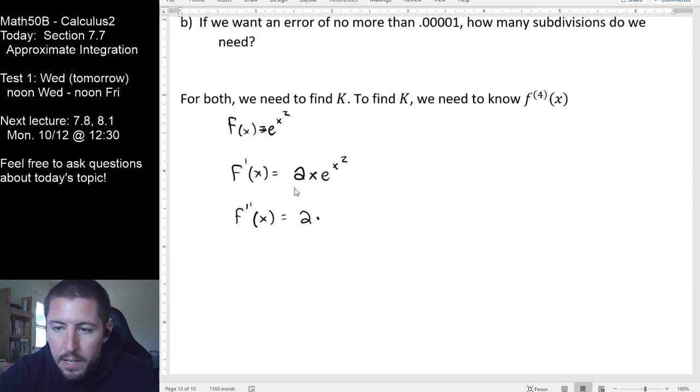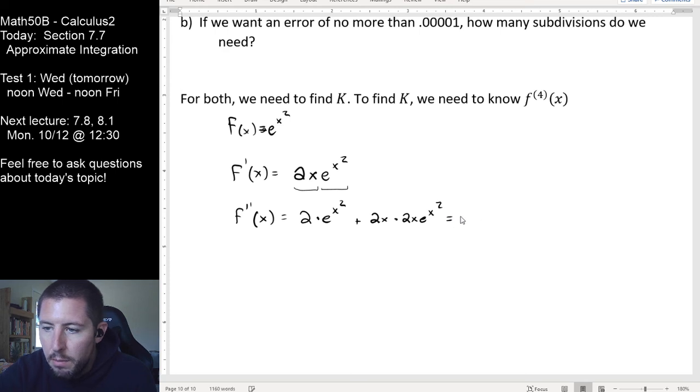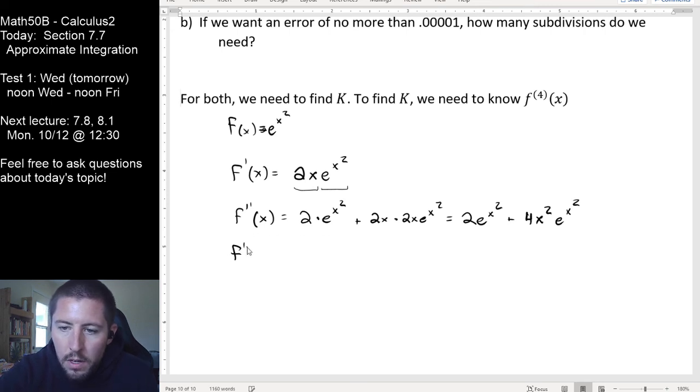Derivative of my first piece, and the derivative of my... All right, so derivative of 2x is 2. We leave the other part alone. Plus, leave the first part alone, times the derivative of the second piece. This should be giving me 2e to the x squared plus, notice 2x times 2x is 4x squared e to the x squared. So that's my second derivative. We still need to take 2 more.